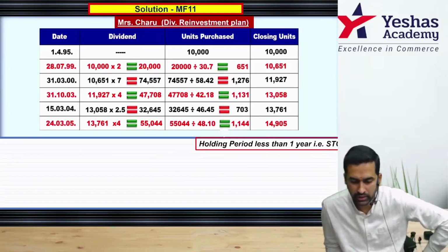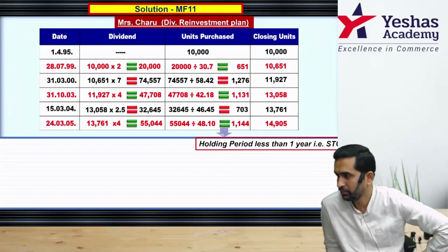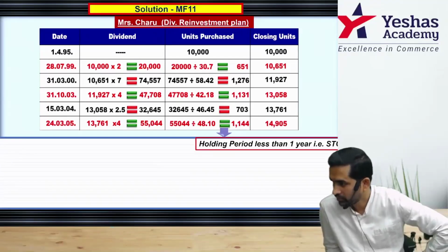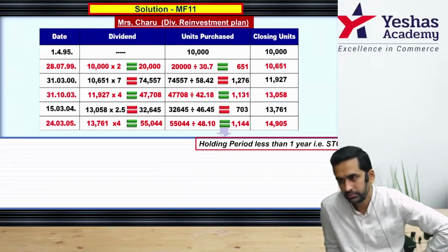Let me know once you're done till 14905. Because of rounding off, you may have 1 or 2 units difference. Anyone who is not rounded off, what's the number you have? 905.